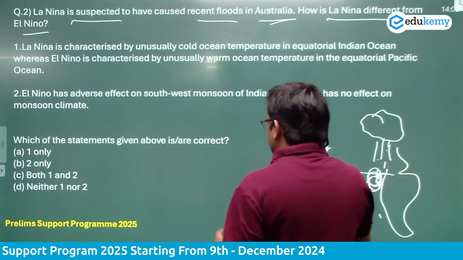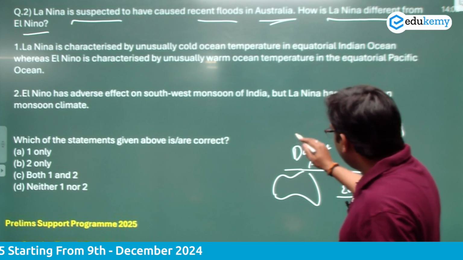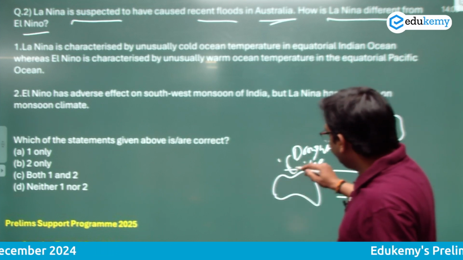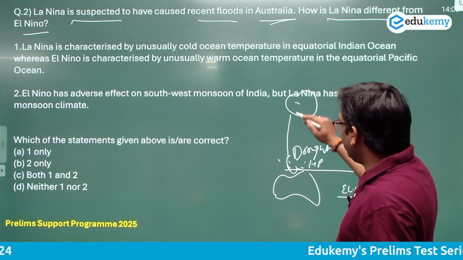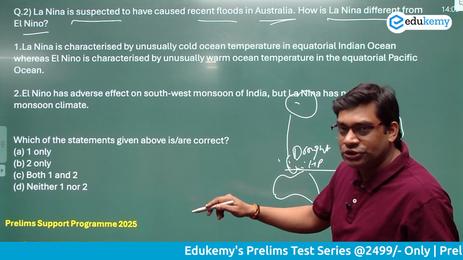La Nina is just the opposite of El Nino, and this is where the warm water will be very close to Australia, and it causes heavy rainfall in Australia, causing floods. So La Nina is just the opposite of El Nino.